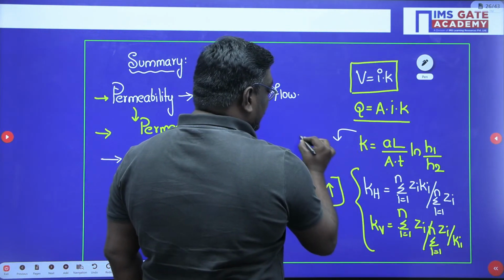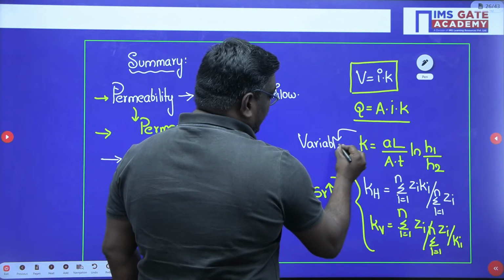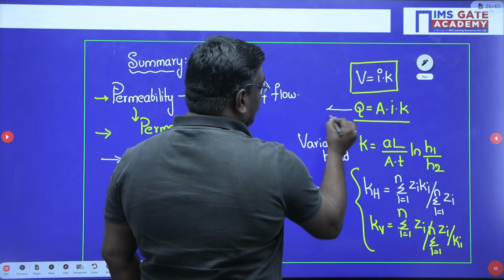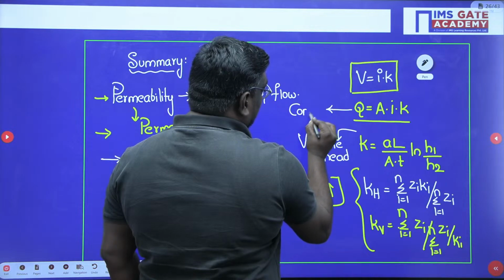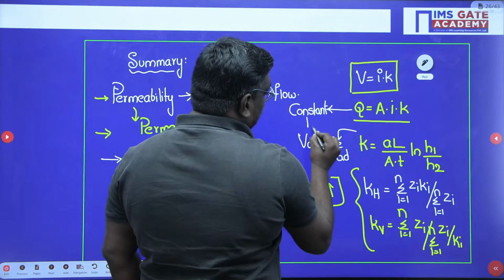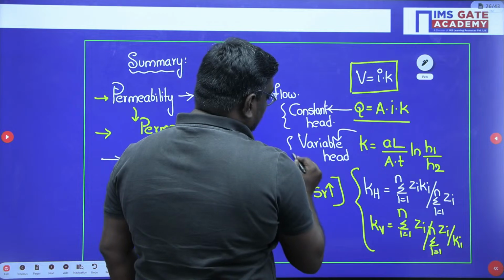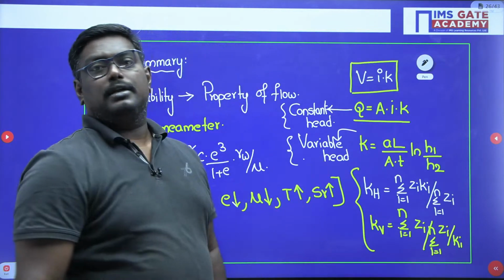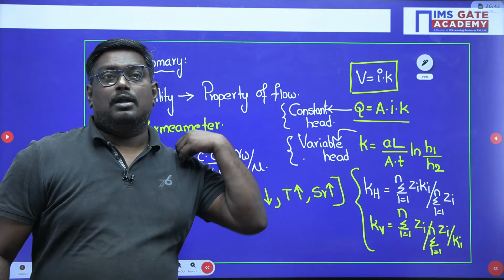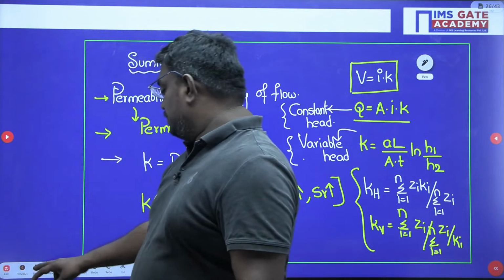So these are the formulas for horizontal and vertical permeability, and this is the formula for what, sir? You can say variable head test. This is the formula for variable head test, and this is the formula for constant head test. That is the formula for what, sir? Constant head test, and this is the formula for variable head test. I hope you are clear with these concepts. Okay. Now my dear students, any queries related to this you can ask me.